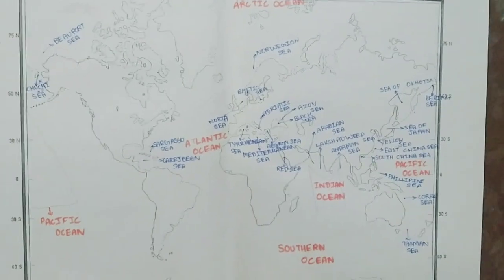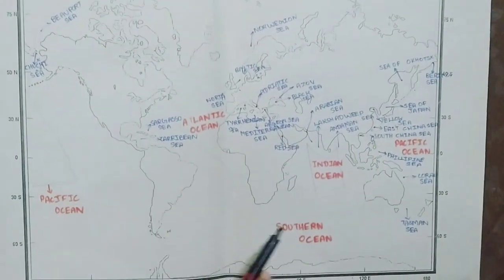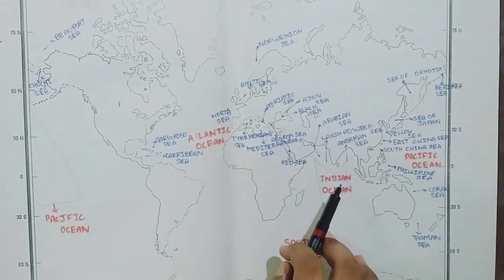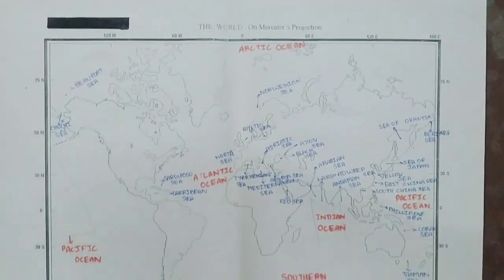And we'll recall the oceans: Pacific Ocean, Atlantic Ocean, Indian Ocean, Southern Ocean, Arctic Ocean.